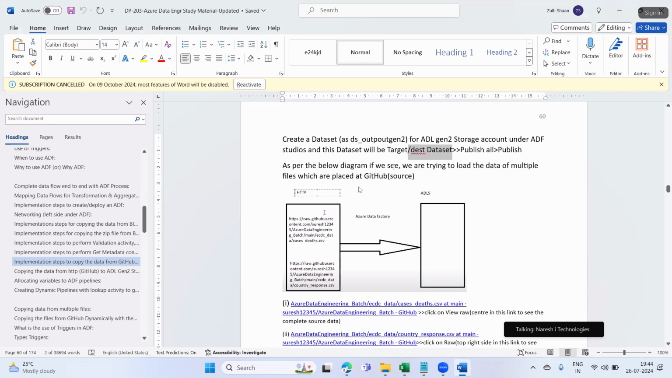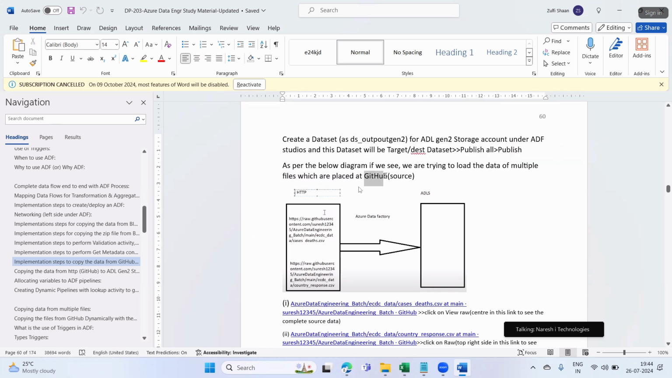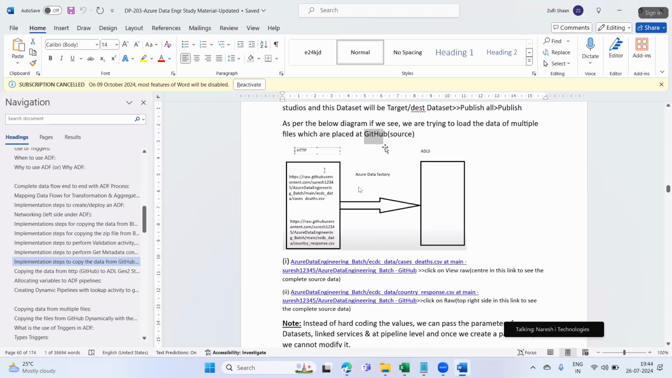Now, as per the below diagram, we are trying to load the data of multiple files which are placed in the GitHub platform. Those files we are trying to load into our destination system using ADF. This is one file, and casedet.csv is another file. These files are in my GitHub. Using Azure Data Factory, I'm trying to load them into my ADLS Gen 2 destination storage account.